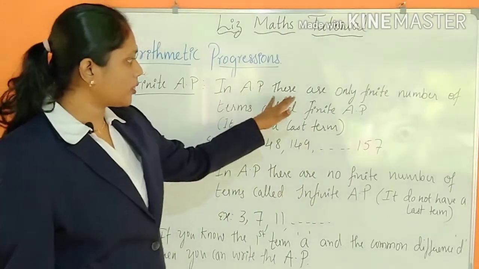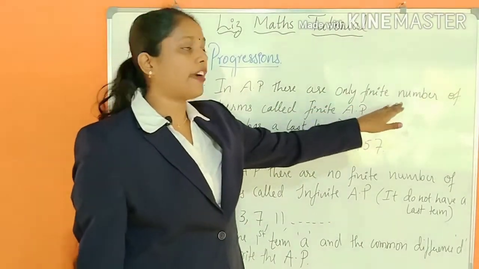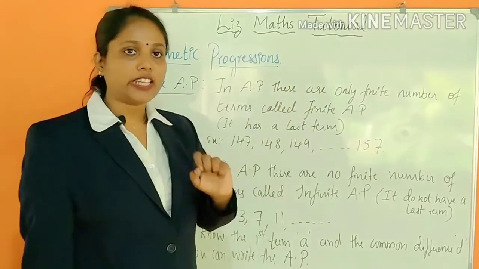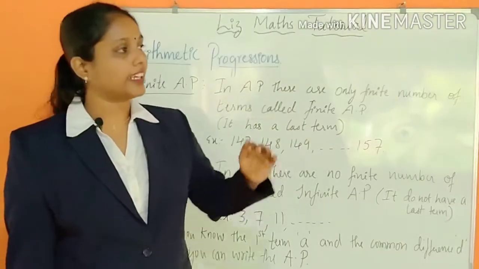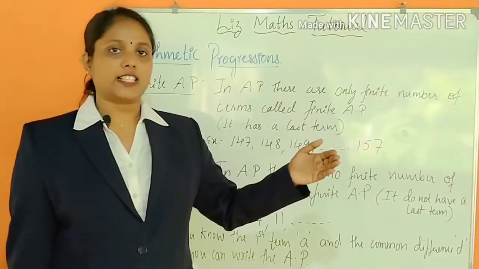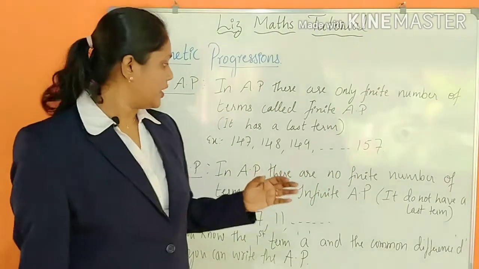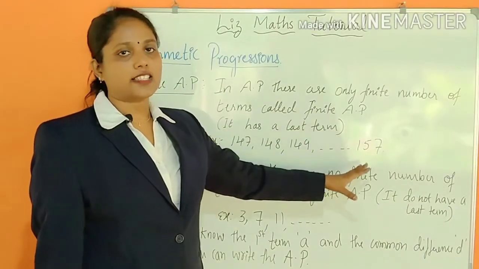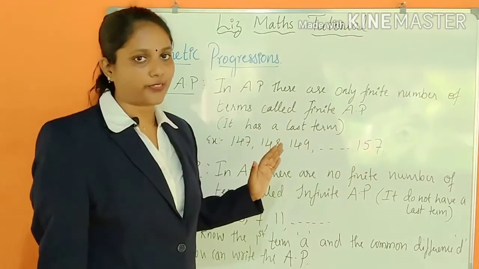Finite number of terms means we know till where it is. You can see the last number there. So here it has a last term, which you have to write. So then only it is finite.